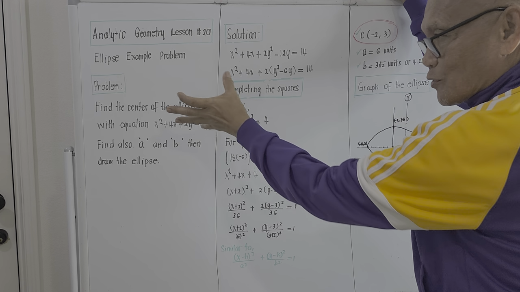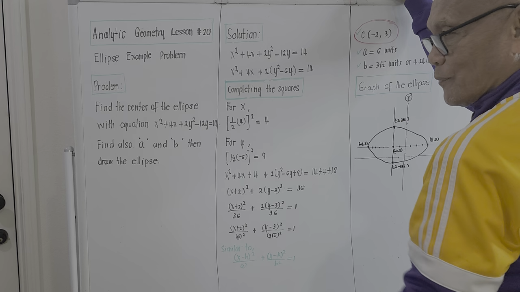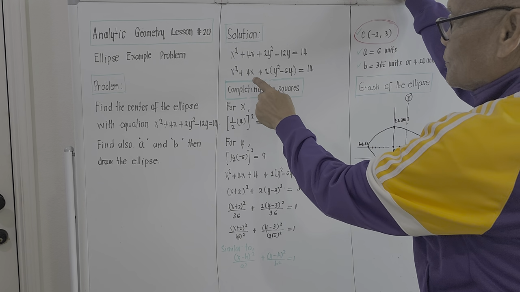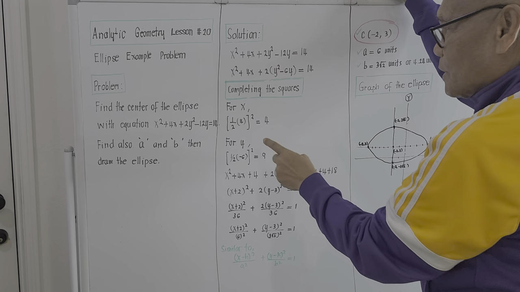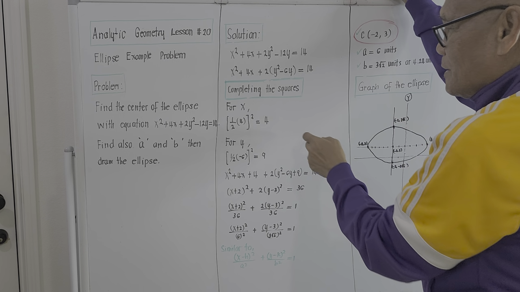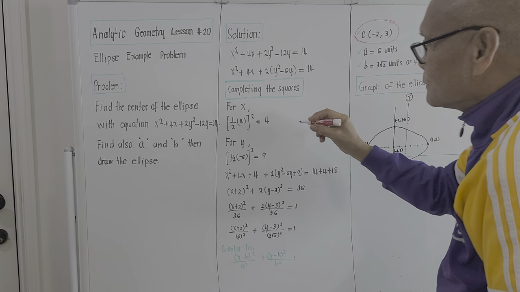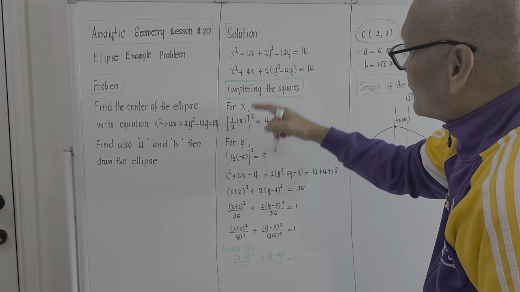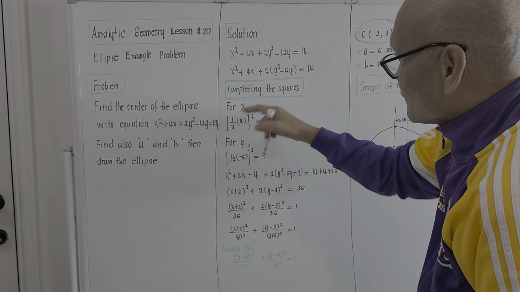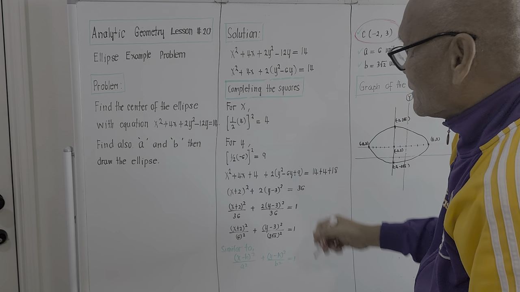Okay, that's the procedure from algebra for completing squares. Whatever the coefficient of the x term, we will take 1/2 of that, then square it, and what will come out will be 4, because 1/2 of the coefficient of x is actually 4. So this is (1/2 of the coefficient)².